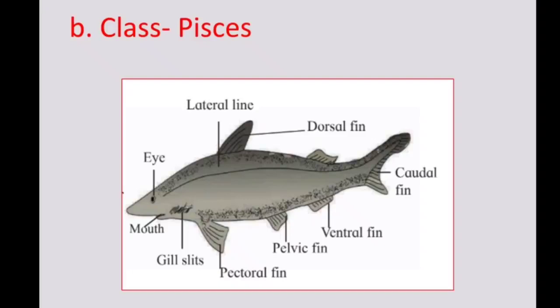Tail fin is useful as steering organ during swimming. Exoskeleton is in the form of scales and endoskeleton is either cartilaginous or bony. Respiration occurs with gills. For example, rohu, pomfret, seahorse, shark, electric ray, stingray, etc.